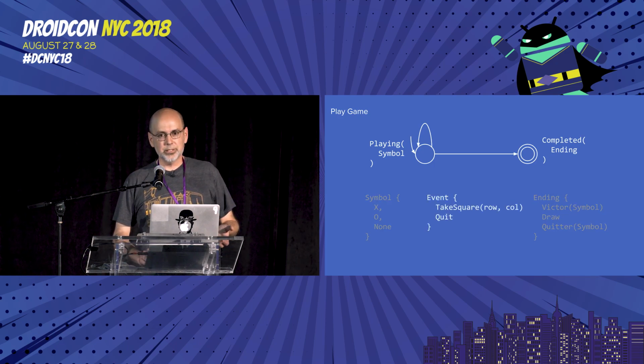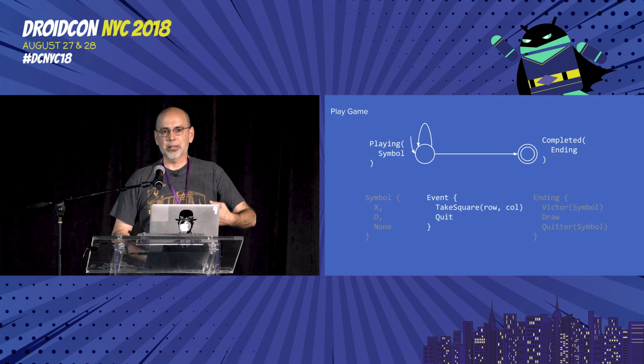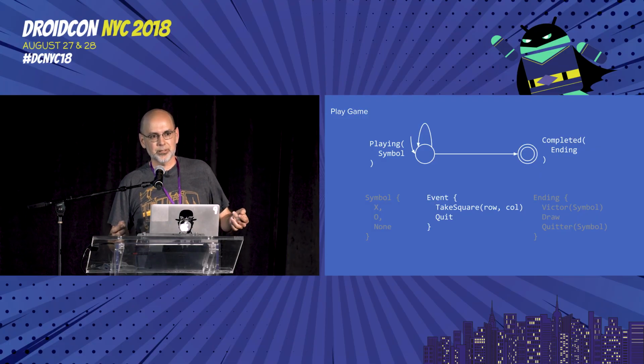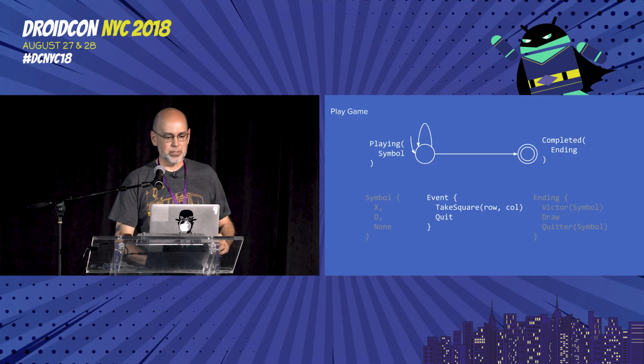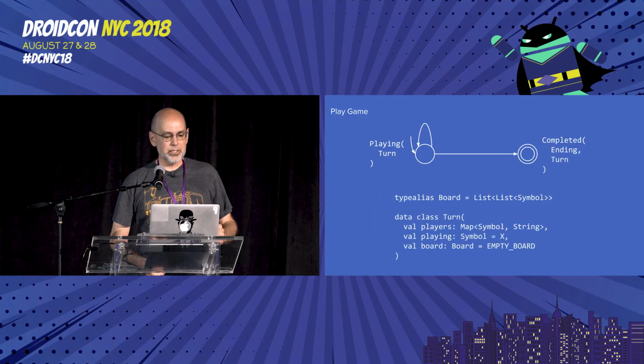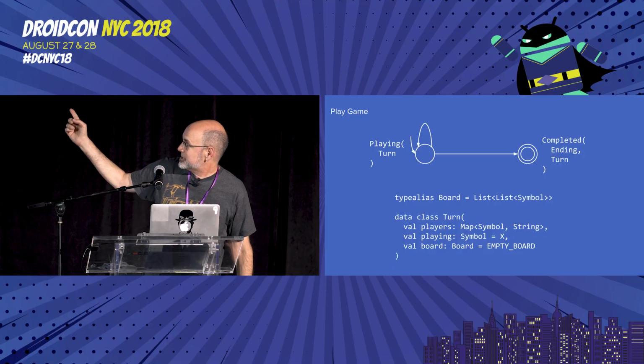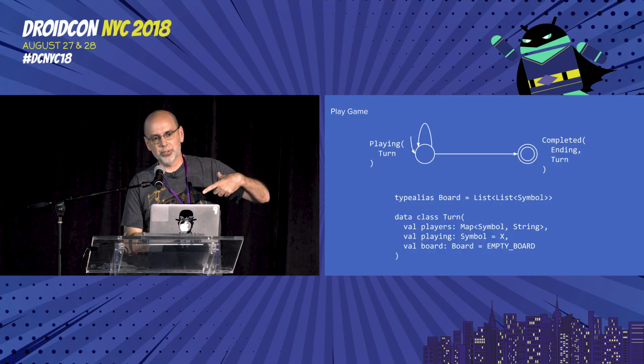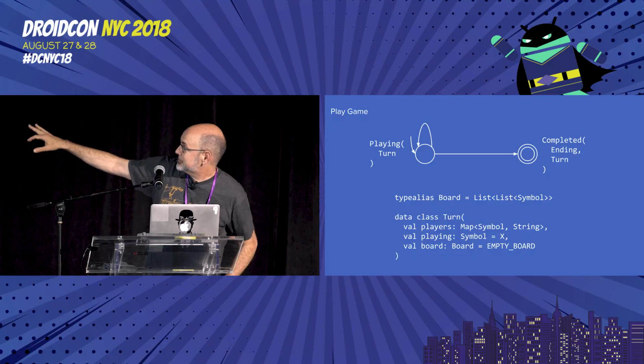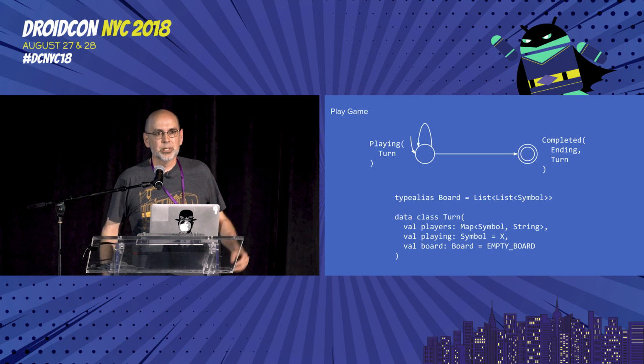And then continuing this, we've also got the events that can happen. Well, this is a very simple game. The events are, I would like a square, or I'm going to flip the board over. There's nothing else that can happen. And then finally, there's the state of the game itself, which here is a pretty simple thing. I can have a list of my symbols, which I promise to keep down to 3 by 3 for the board, a map of the players that are playing and what their symbol is, whose turn it is right now, and what's on the board at the moment.